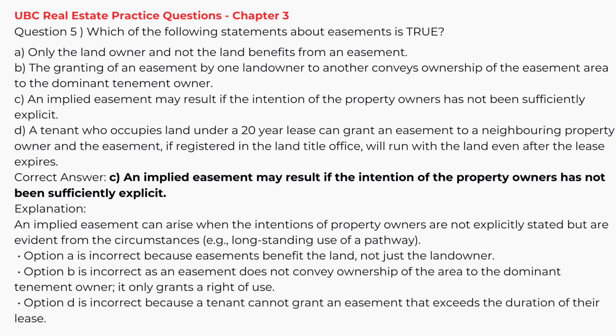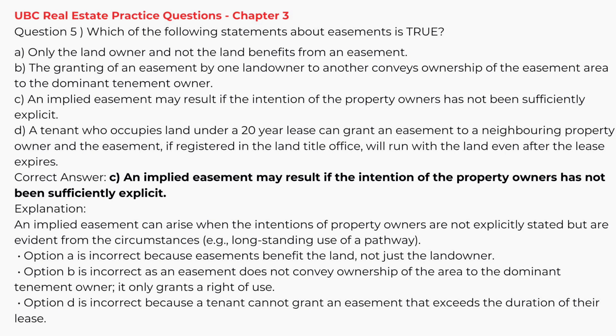Correct answer C. An implied easement may result if the intention of the property owners has not been sufficiently explicit. Explanation. An implied easement can arise when the intentions of property owners are not explicitly stated but are evident from the circumstances, e.g., long-standing use of a pathway.